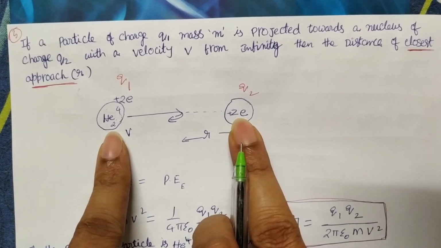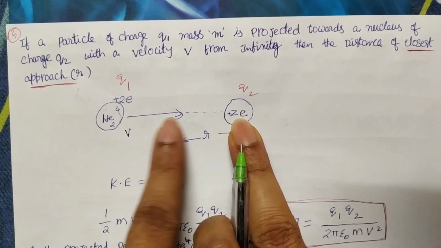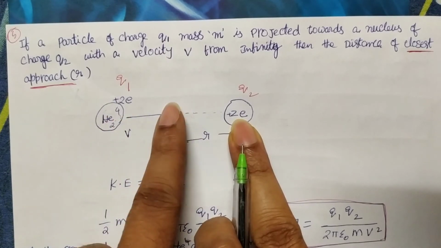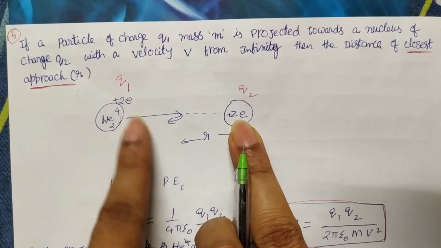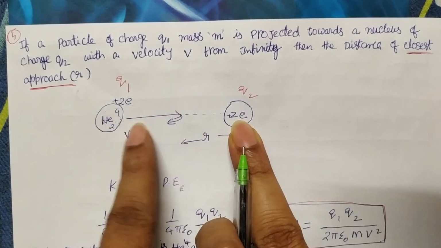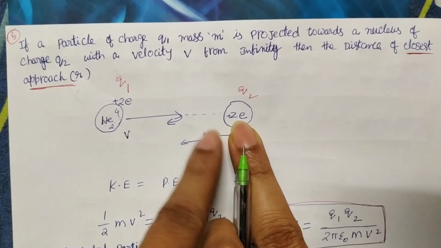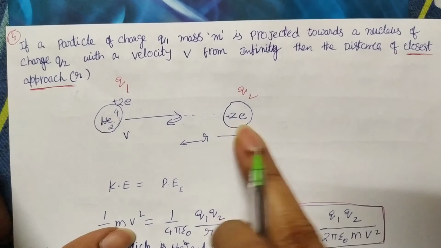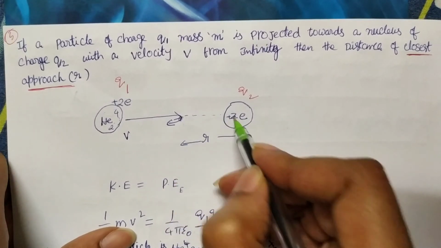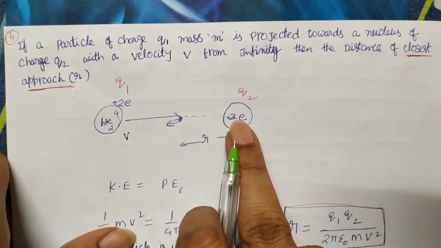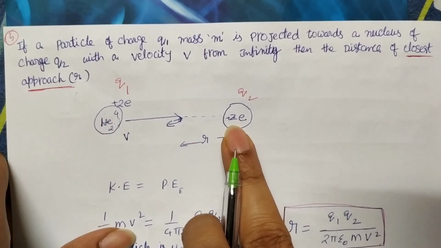So this positive charge and this also positive charge is moving towards that. What happened? Because of repulsion, it moved up to a certain distance. From there onwards, it returns back. It stops and returns back because of strong repulsion. When it is moving towards and becomes closer and closer, because of repulsion, it stops and moves back. This distance is what we call closest approach. How closely this q1 has moved towards q2, that is what we call closest approach.